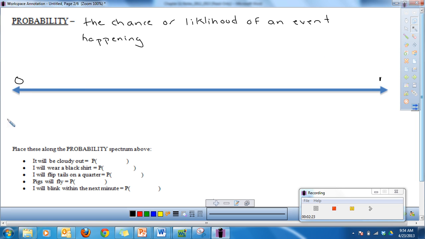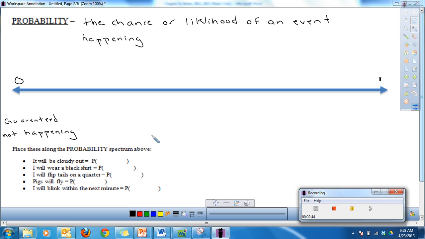0 means it's guaranteed not to happen. For example, if I asked you, what's the probability that a dog could talk? Well, that's not going to happen, right? Dogs can't talk to you. They can bark, but they can't talk. So that's guaranteed. The probability of that is 0%, guaranteed not to happen.